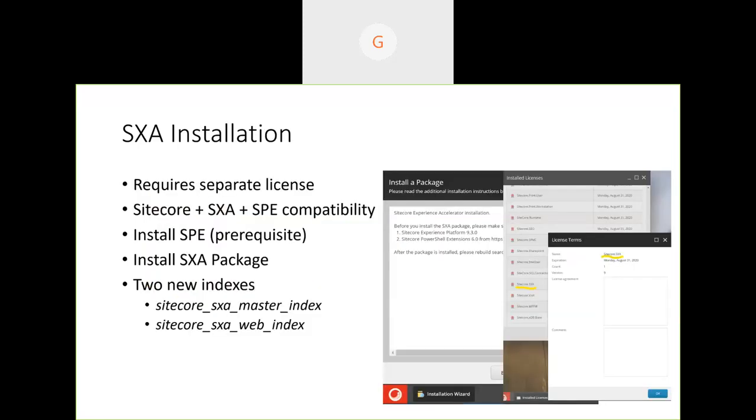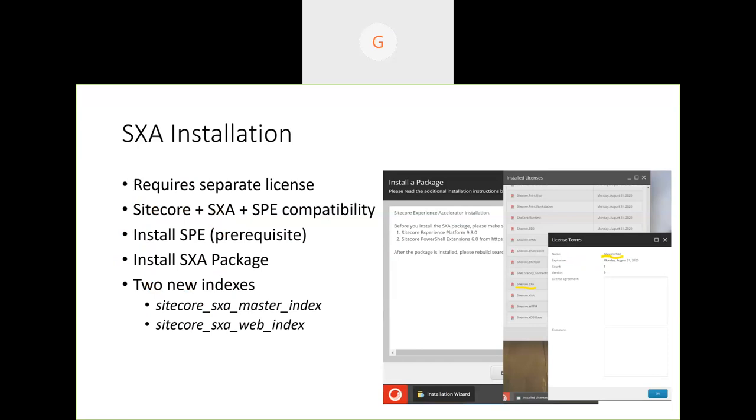Now we talked about some basic usages, but how do I start working on it? As I said, it's a basic thing: just another Sitecore package module which we can install on Sitecore. But there are a few things to keep in mind when installing. SXA needs SPE, so we need to install Sitecore PowerShell Extension before SXA. We also need to check compatibility with the Sitecore version. If you are working on Sitecore 9.1, I guess SXA version 1.8 is compatible.